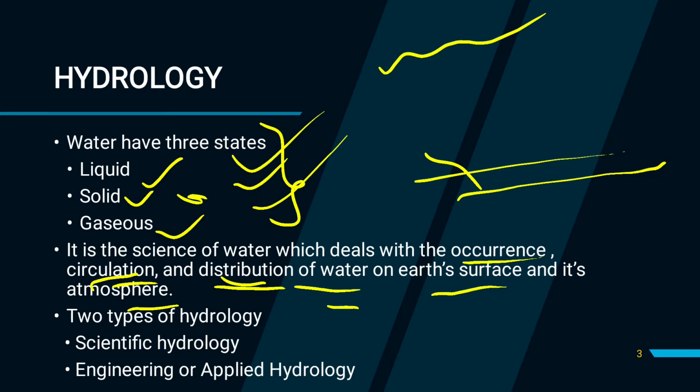Next, there are two types of hydrology. One is scientific hydrology and another is engineering or applied hydrology. Scientific hydrology is the study which is concerned with academic aspects, and engineering or applied hydrology is the study which is concerned with engineering application or aspects.